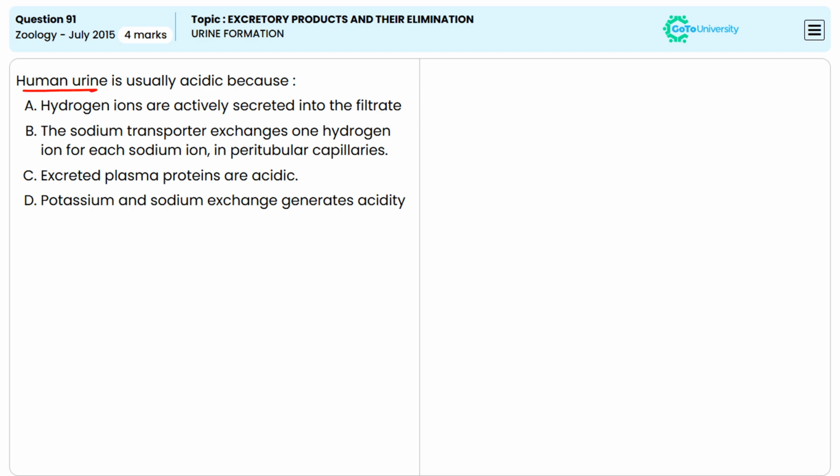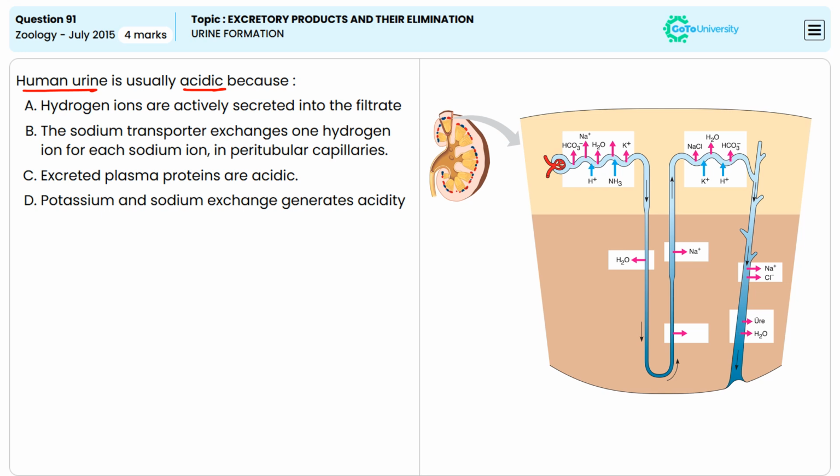Why is human urine acidic in nature? Human urine is usually acidic because of the active secretion of hydrogen ions into the filtrate by the cells in the proximal convoluted tubule and the distal convoluted tubule of the kidneys. This process helps to regulate the body's pH by excreting excess acid. So the kidney plays a crucial role in maintaining the acid-base balance of the body.